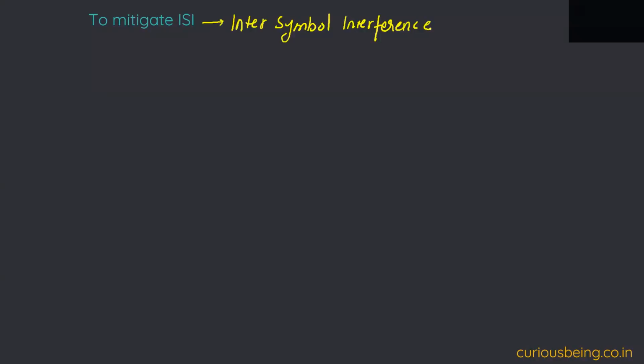So in multipath fading, we mentioned that from Tx to Rx, there will be multiple copies of the same signal. There will be one direct and multiple reflected, from a building, a vehicle, or anything.